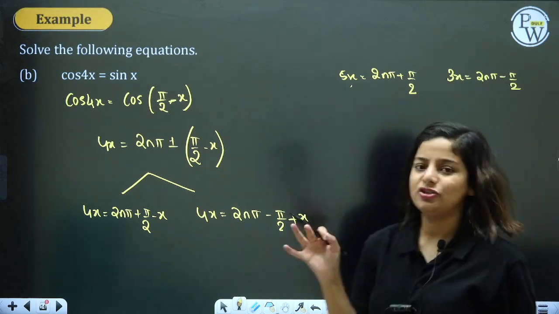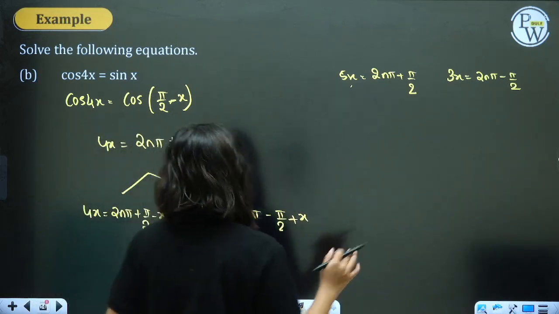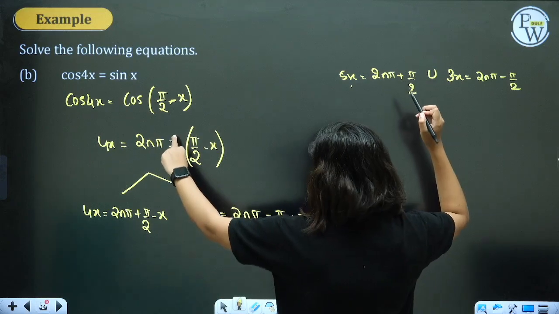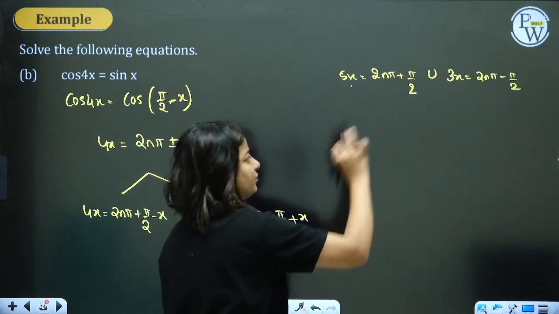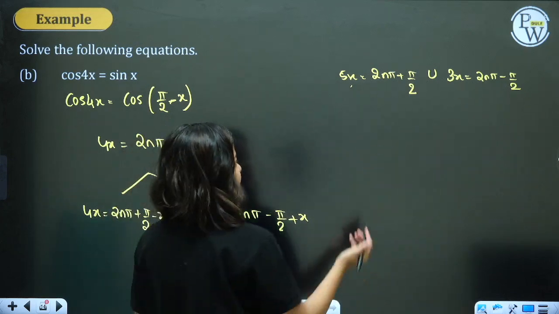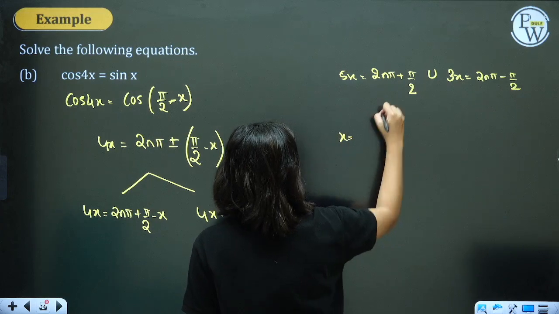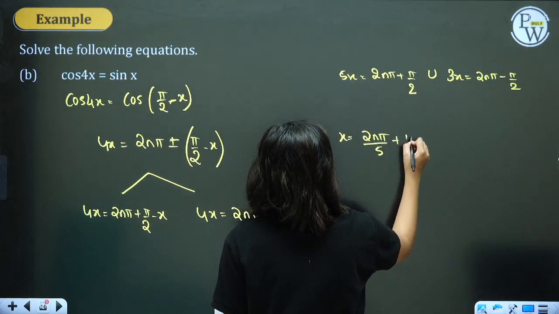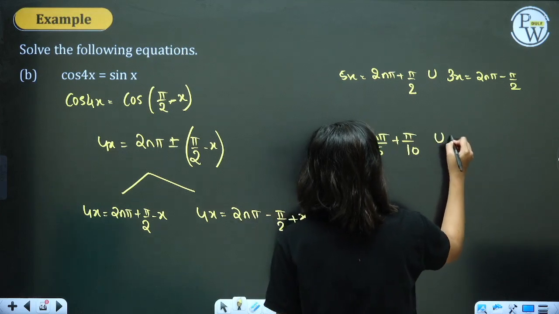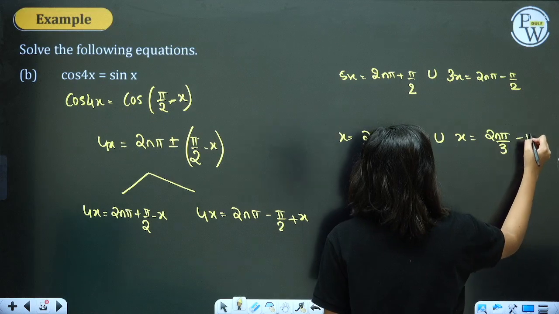If you want to actually solve the complete question, you can leave it here. But if you want the entire answer, since plus or minus two things are included and you are separating them, that means it's a union of both. Find the value of x. Ultimately, finding the value of x is the aim. So x = 2nπ/5 + π/10, or x = 2nπ/3 − π/6.